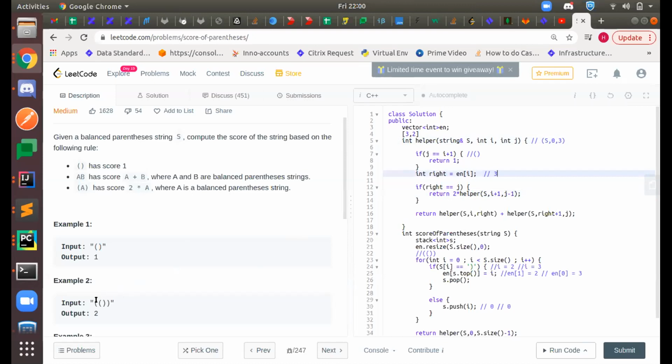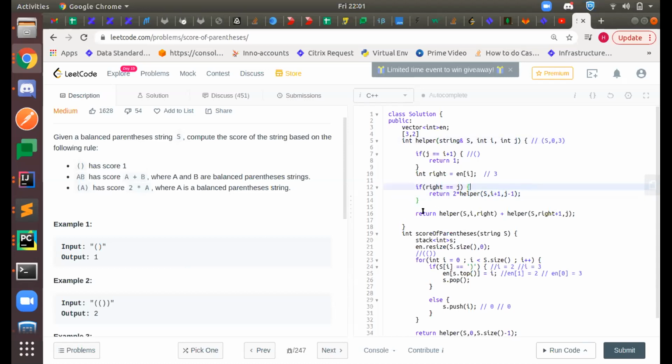How do I proceed? I just have to find the answer for the inner one, so I'm doing i plus 1 and j minus 1. Whatever the answer is, I multiply by 2, because my opening bracket was ending at the outermost index, which is j.